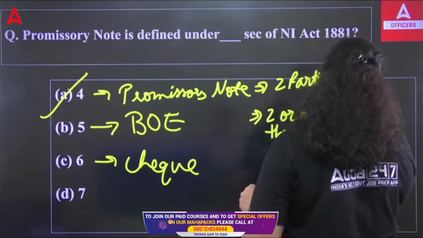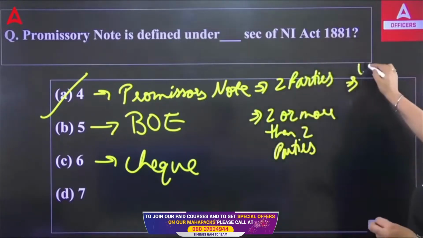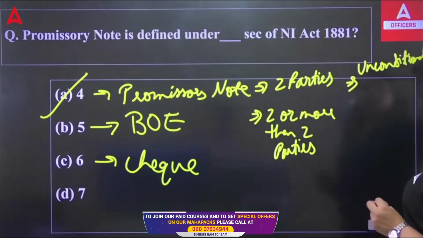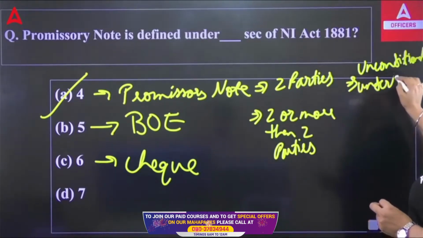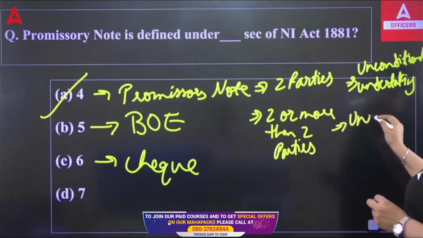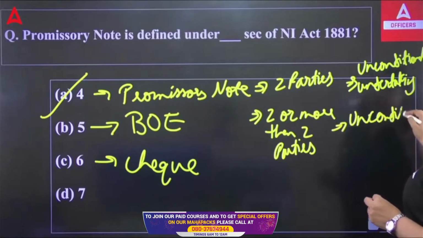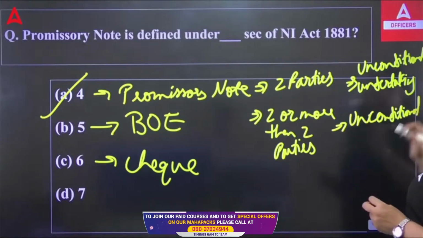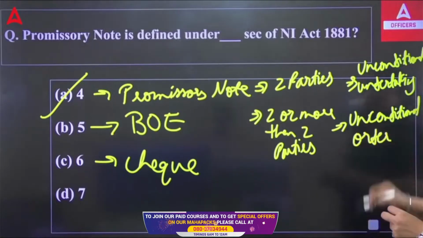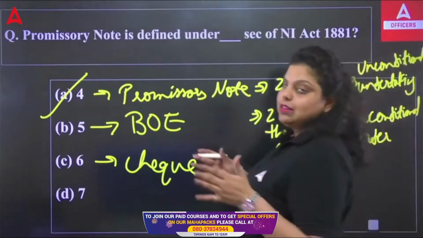The next difference is that in the promissory note, there is an unconditional undertaking. Unconditional undertaking. And in case of bill of exchange, it will be unconditional order. Now, what is the difference between these? So, promissory note is a negotiable instrument.